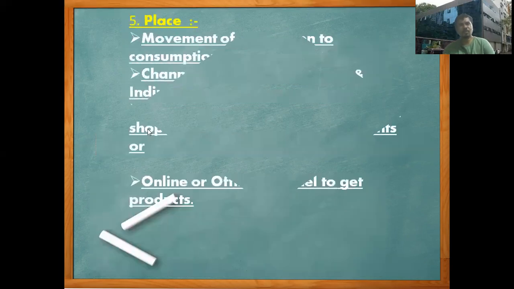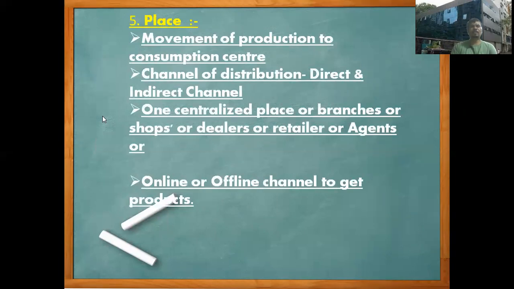Now we are going to see place. It indicates the channel of distribution, the movement of the product from the production center to the consumption center. If you want to purchase any product, there should be a wholesaler, retailer, company, online, offline, showroom, any place, any source available to purchase that product.